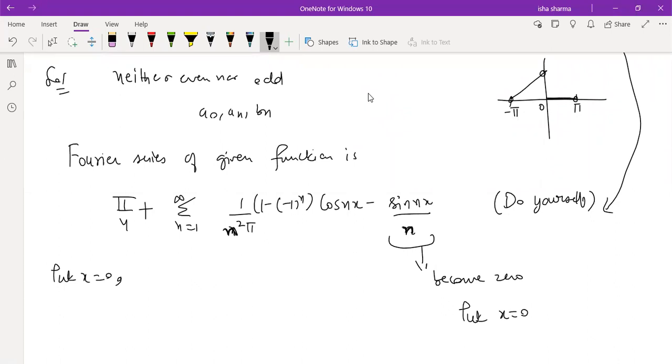So right hand side I will be getting pi by 4 plus summation n is equal to 1 to infinity 1 by n square pi into 1 minus minus 1 raised to power n into cosine 0 minus sine 0 by n. So I know I'll be having just these terms, sine 0 will become 0 and cos 0 will be 1. So what should be there on the left hand side?